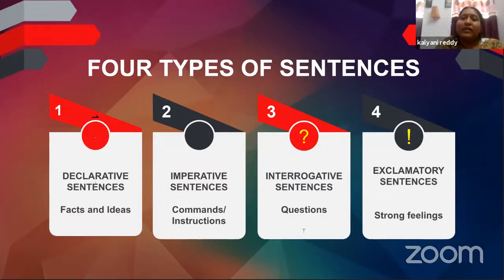Moving on, the third type of sentences are interrogative sentences. You know what an interrogation is? Questioning. Therefore, all questions come under interrogative sentences. Now, the last type of sentence, depending on the purpose, is exclamatory sentence, wherein sentences that express strong feelings are categorized under this.